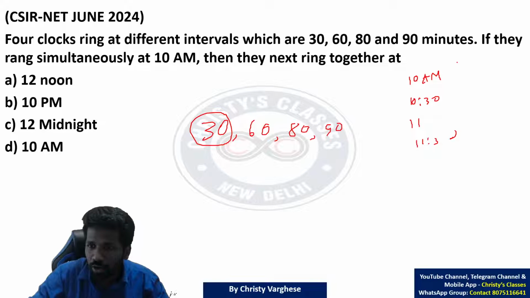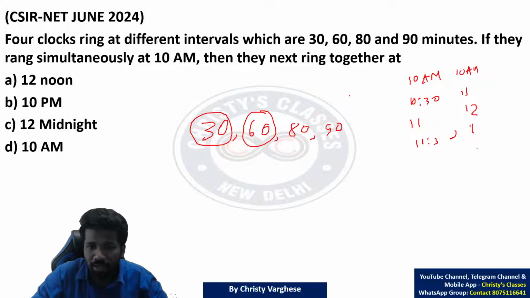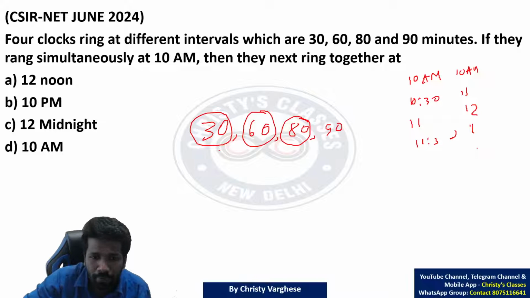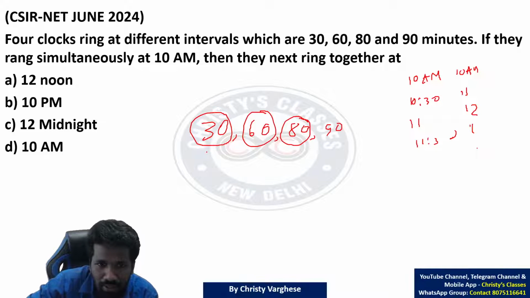Likewise. Second clock 10 o'clock ring किया तो 11 o'clock, because 60 minutes means 1 hour. 11, 12, 1 p.m., 2 p.m., 3 p.m., 4 p.m. likewise. Then 80 minutes means 80, 160 likewise. मतलब multiples, the idea of multiples na. At 30, 60, 90, 120 minutes, etc. this will ring again. 60, 120, 180, 240, etc.